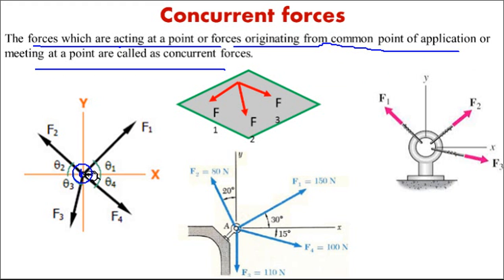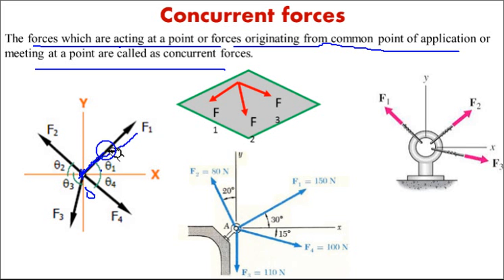These forces are all concurrent at this point, suppose point O. F1 is passing like this with angle theta 1, F2 like this, F3 like this, F4 like this. The important thing is that all four forces pass through point O, so this is a concurrent force system at point O.